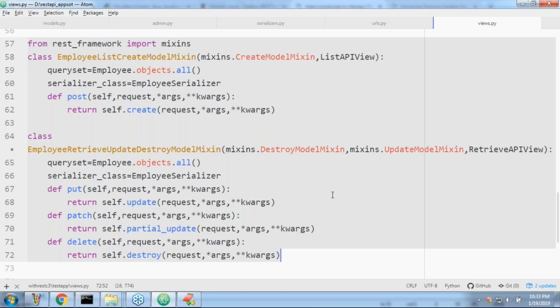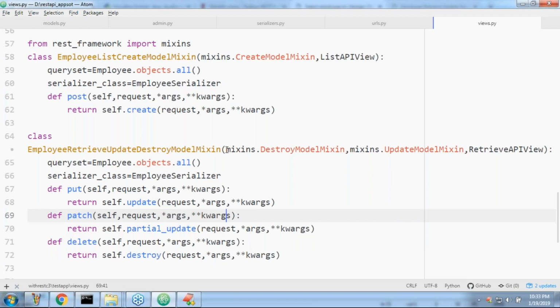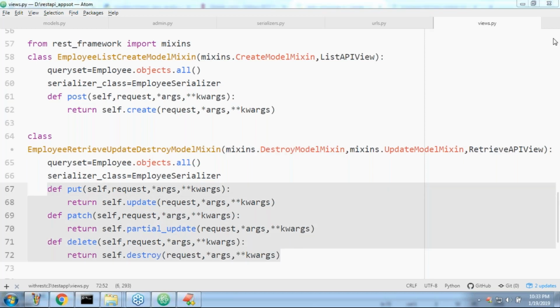Mixins anyway, it is also one facility. But why do we have to? Have you observed? If I use ListUpdateDestroyAPIView, then I am not required to provide all this. Is it required to provide all these?